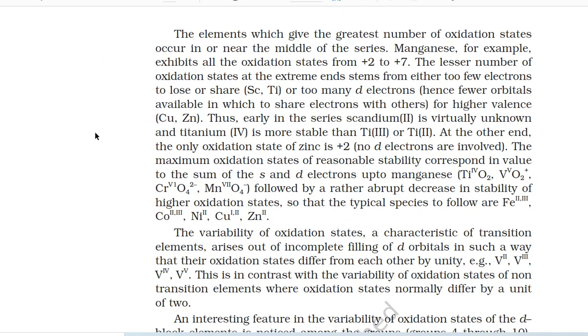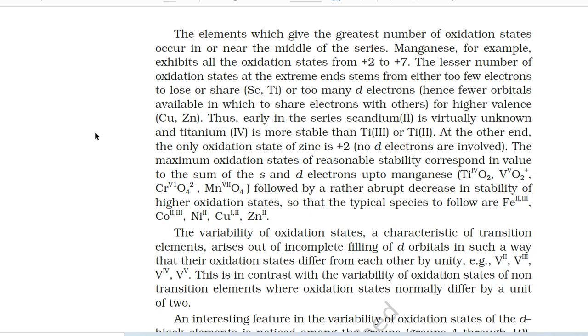The elements which give the greatest number of oxidation states occur in or near the middle of the series. Manganese, for example, exhibits all the oxidation states from +2 to +7. The lesser number of oxidation states at the extreme ends stems from either too few electrons to lose or share (scandium, titanium), or too many d electrons (hence fewer orbitals available in which to share electrons with others for higher valence) (copper, zinc).